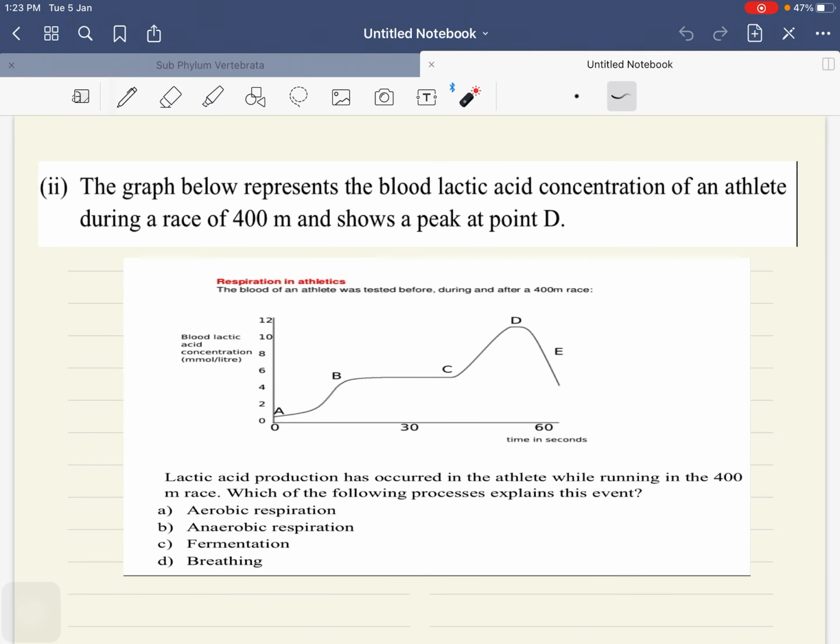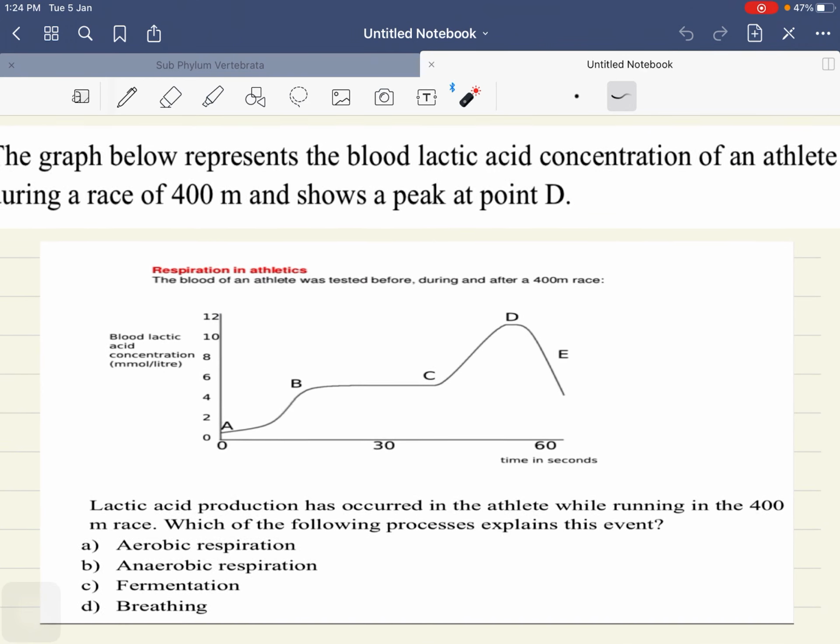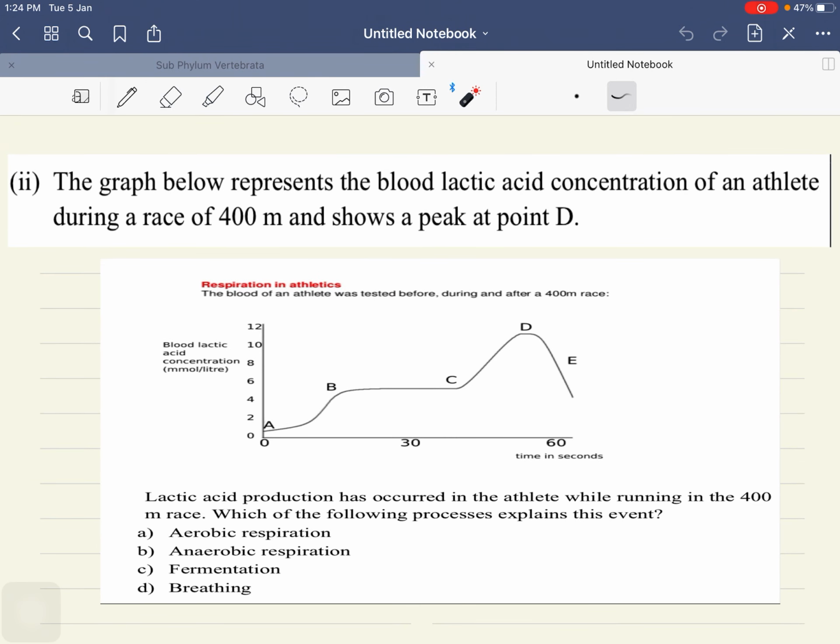Now, the graph below, it represents, listen to this question very carefully. The graph represents the blood lactic acid concentration of an athlete during a race of 400 meter and shows a peak point at D. Lactic acid production has occurred in the athlete while he was running in this 400 meter race.